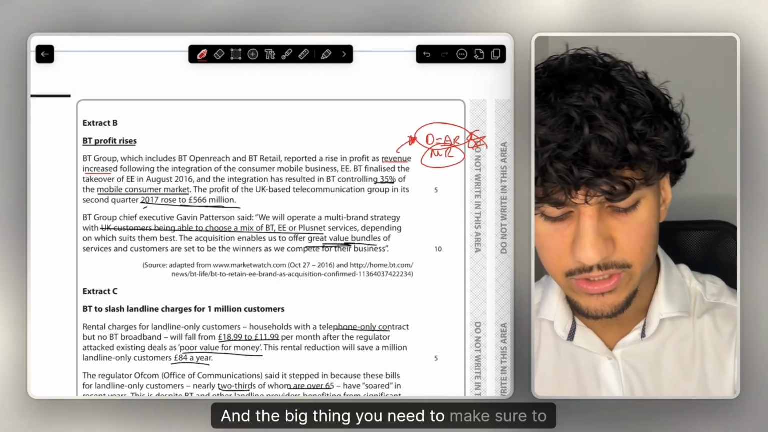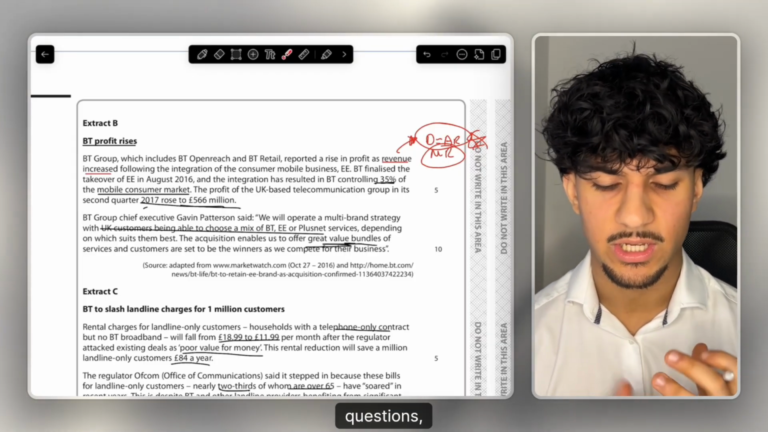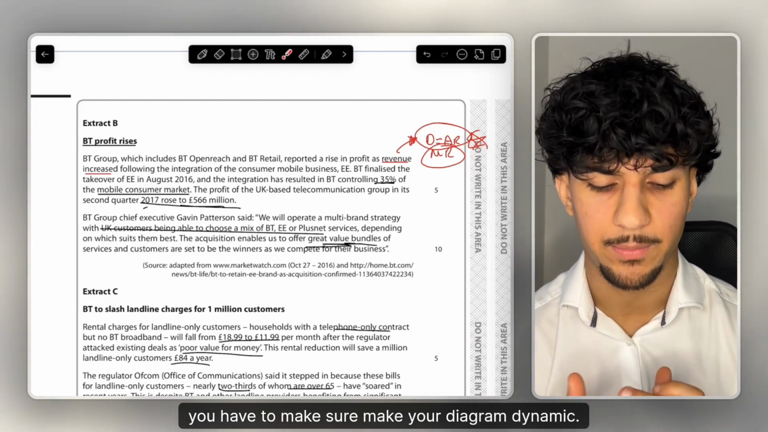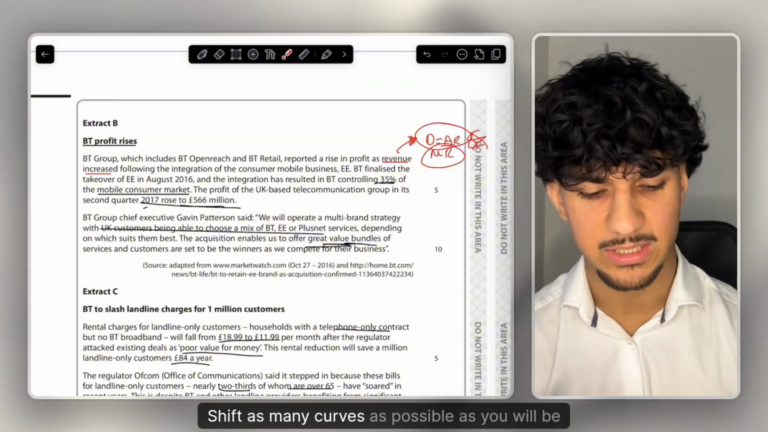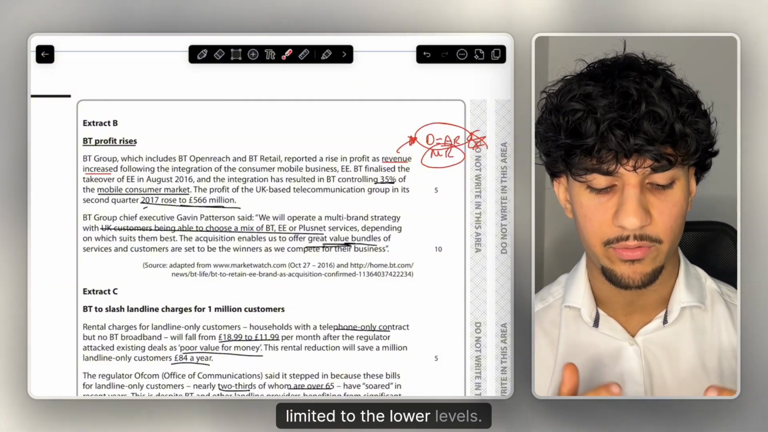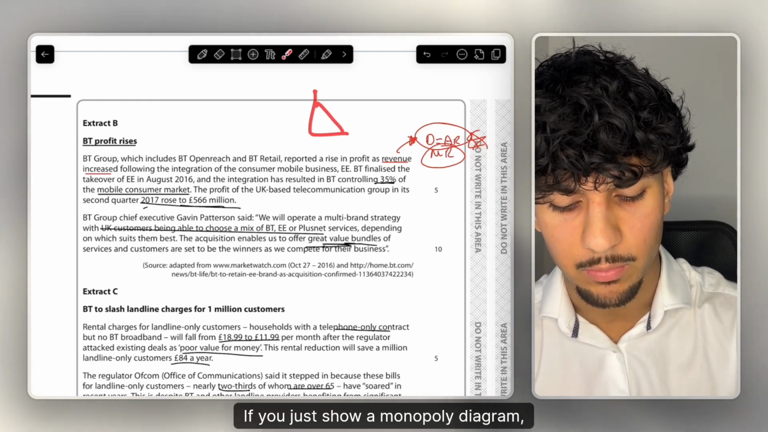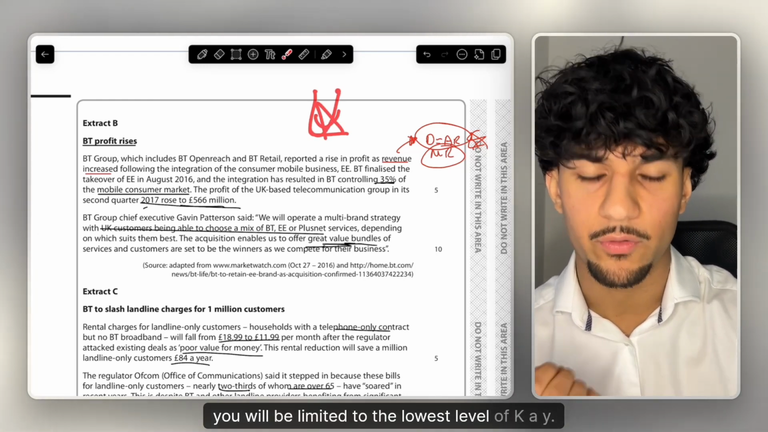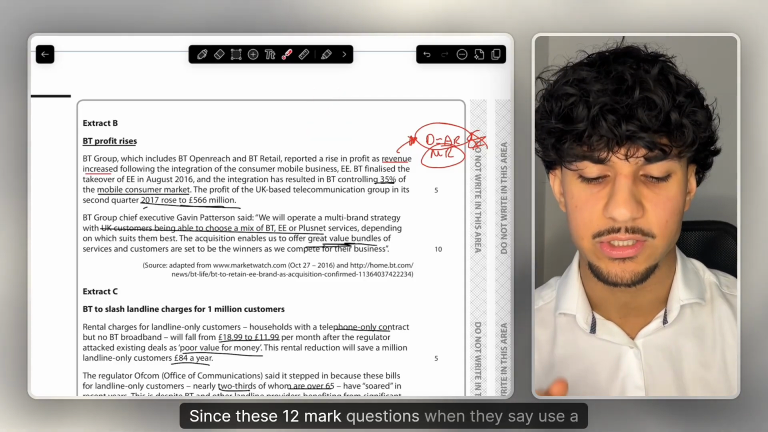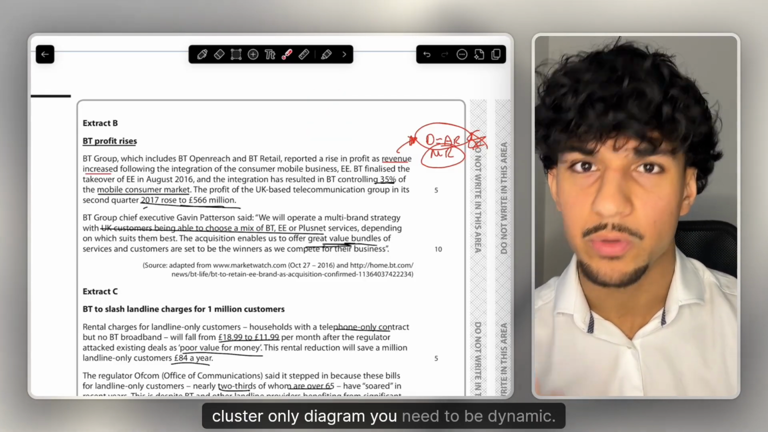That means now we can conclude that both our D equals AR and our MR curve are both shifting out. And the big thing you need to make sure to remember with these cost revenue diagram questions, you have to make your diagram dynamic. Essentially what that means is shift a curve, shift 2 curves, shift as many curves as possible, as you will be limited to the lower levels. If you just show a monopoly diagram, just a D equals AR, just a normal monopoly diagram, you will be limited to the lowest level of KA. Why? Since these 12-mark questions, when they say use a cost revenue diagram, you need to be dynamic.